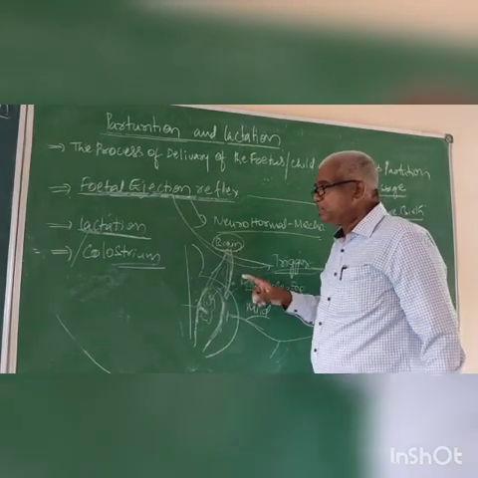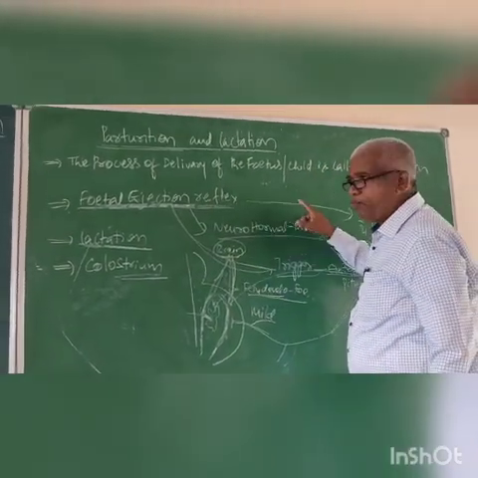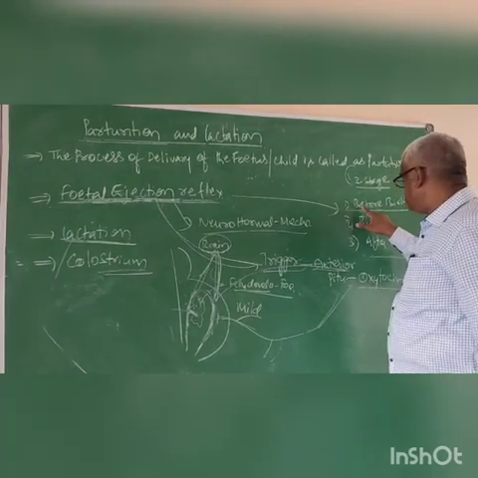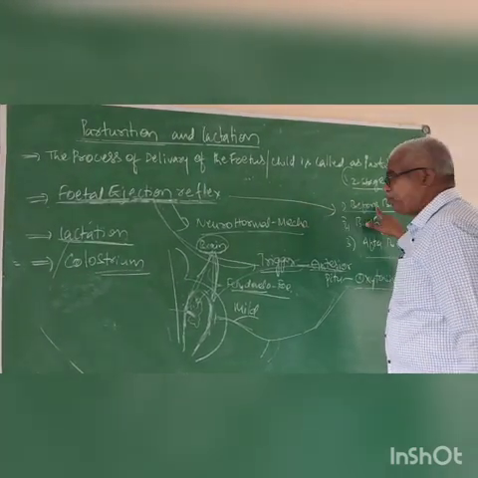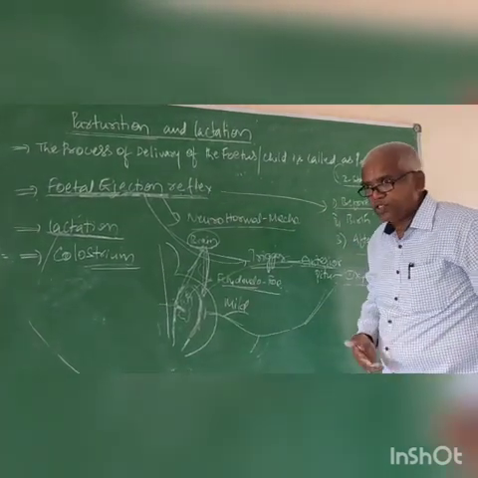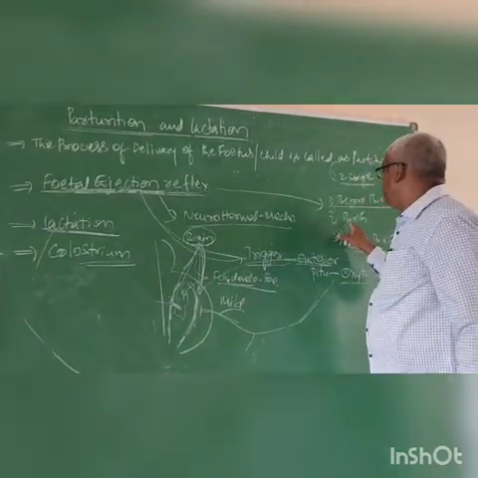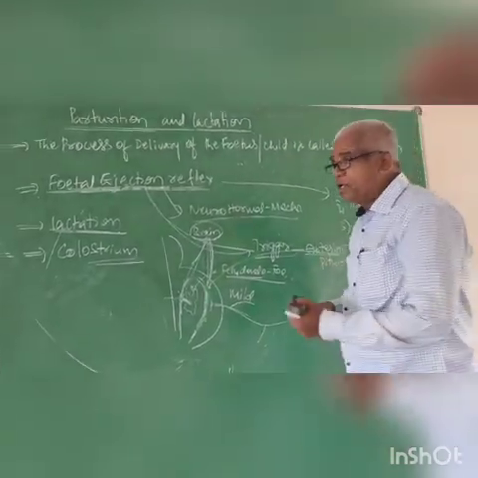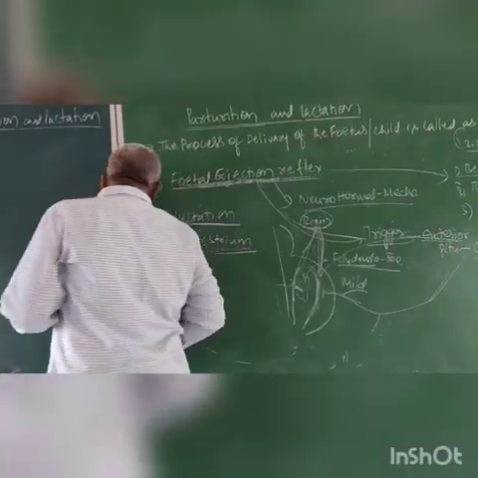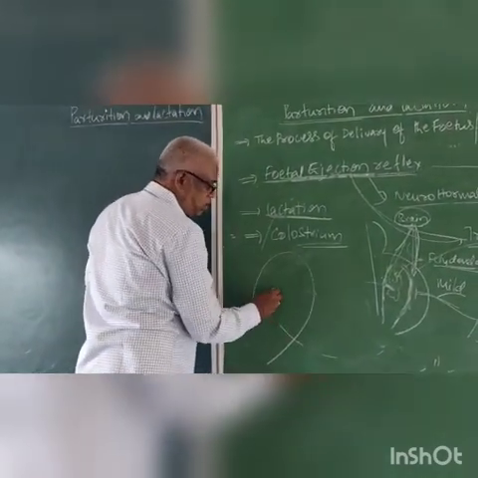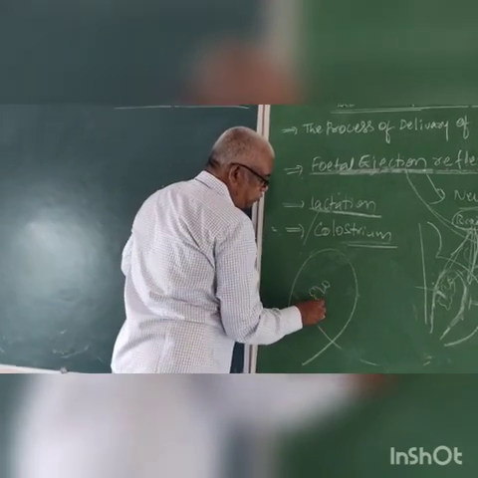Fetal ejection reflex is before birth. That means it is before. If it is completed, the baby is completed outside. After the baby is completed outside, I have given the 4 extra embryonic layers. It is uterus. Now it is a fetus.